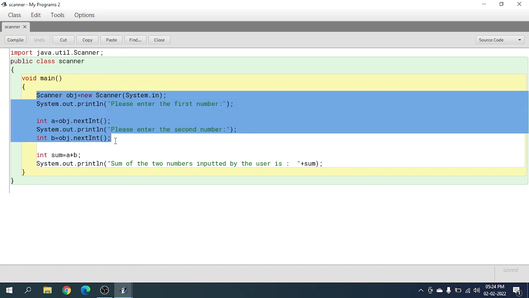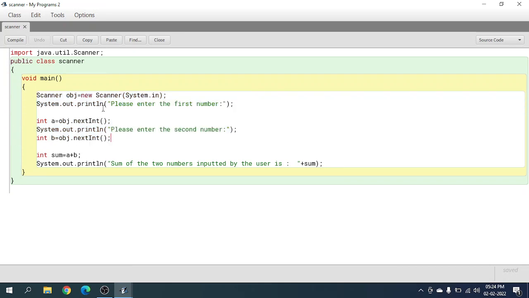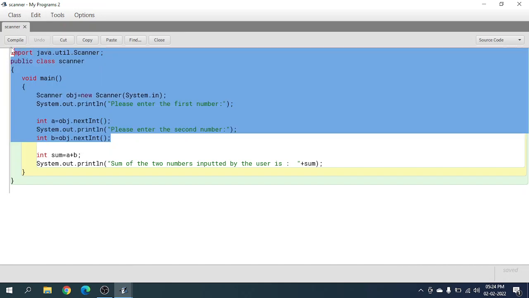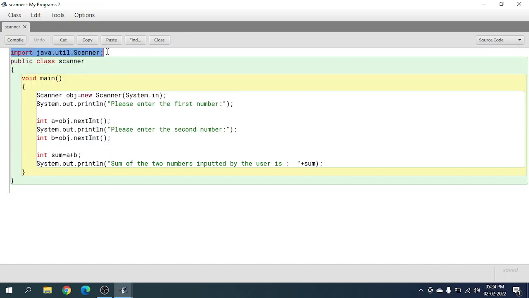Whichever program you have done and you have included the scanner to take the user's initial random values, you always have to put the import before the class. If you do not put the import java.util.Scanner, your program won't work. One sec, I'll just show you.